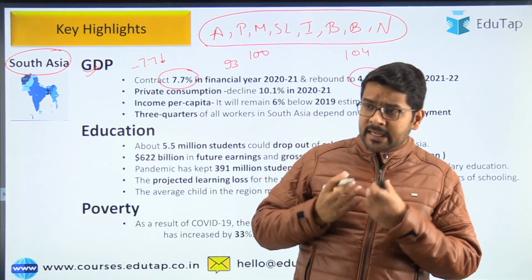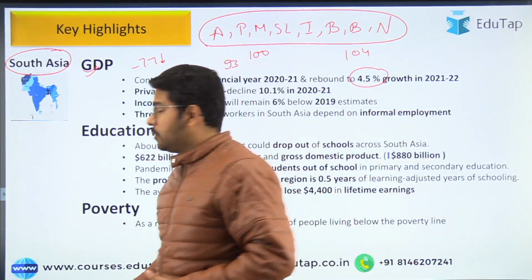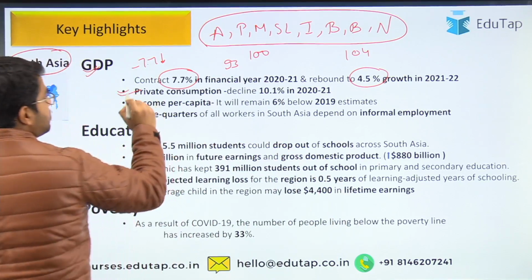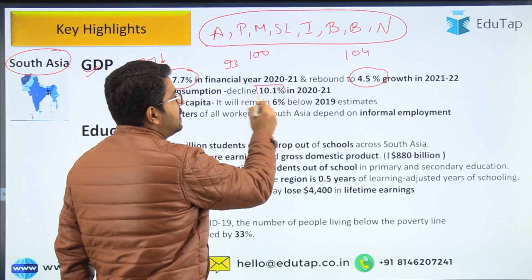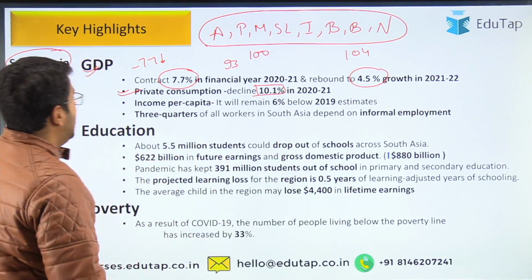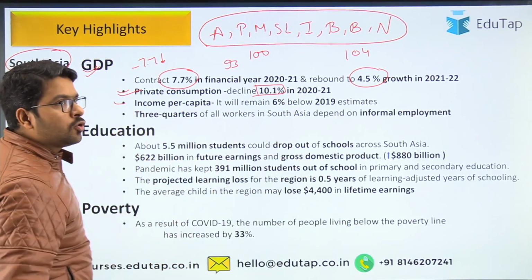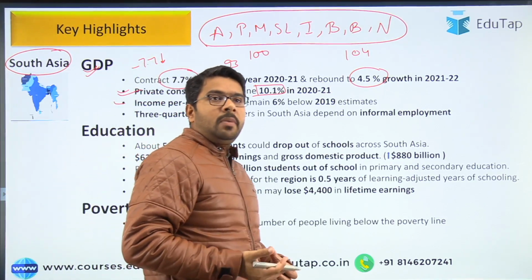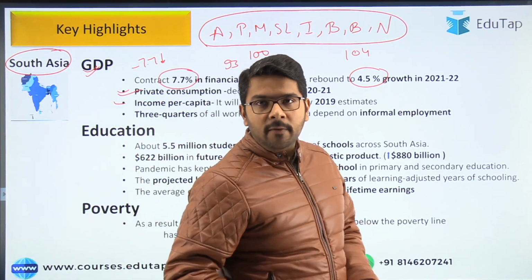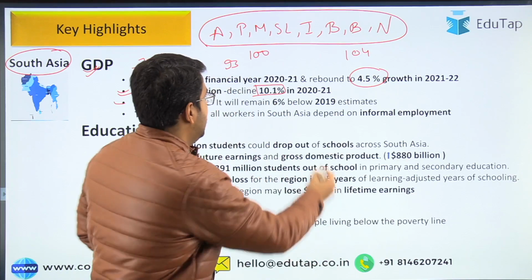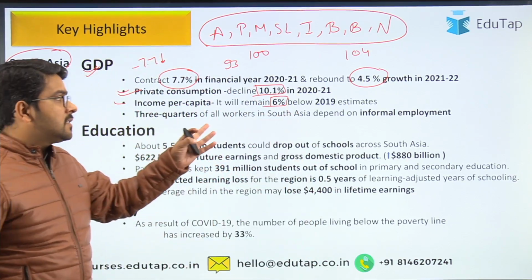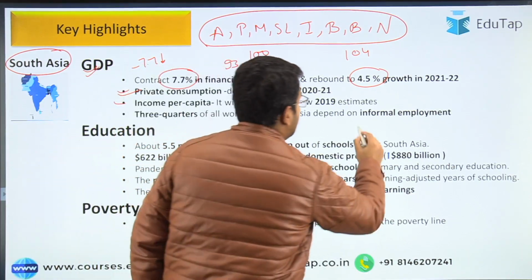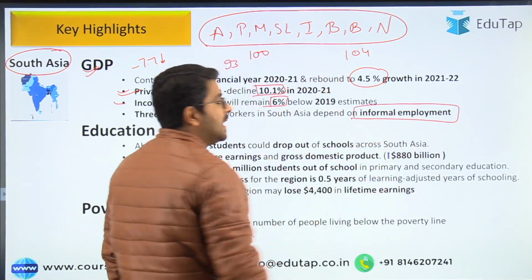Now there are certain other projections regarding the economy. The other is private consumption. The private consumption is expected to decline by almost 10% for the current financial year. Then the per capita income will also remain low by 6% in comparison to the year 2019. Then three-fourths of all workers in South Asia depend on informal employment. So guys, these are the key highlights.